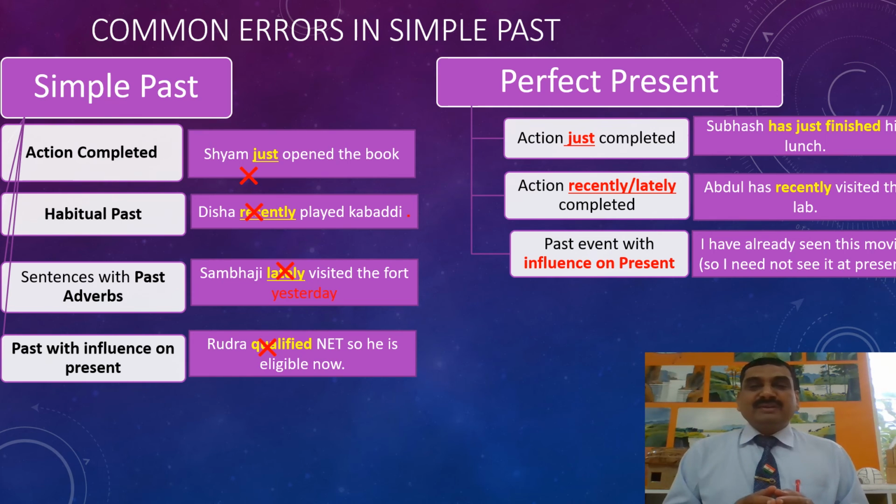Now let's have a look at present perfect. Some sentences. Subhash has just finished his lunch. Has just finished. It's correct. Abdul has recently visited the lab. Has recently visited the lab. That's correct.